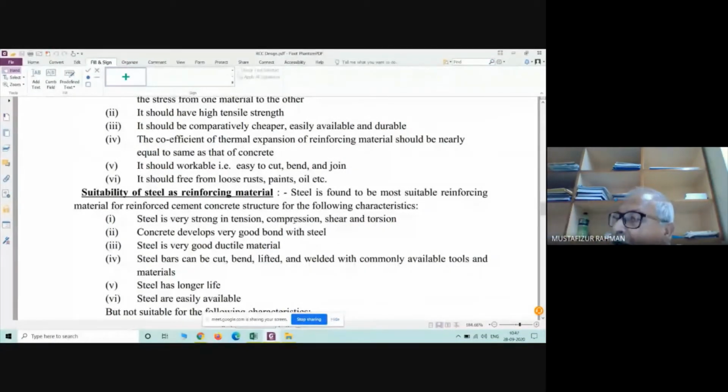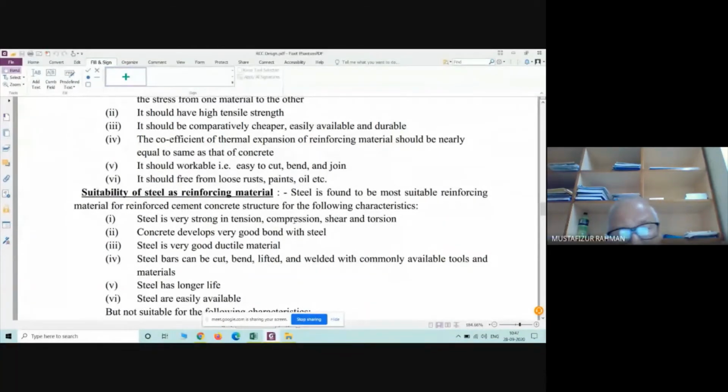So steel should be ductile in nature. That means if you apply axial force or bending force, it should gradually change its dimension, not instantly.